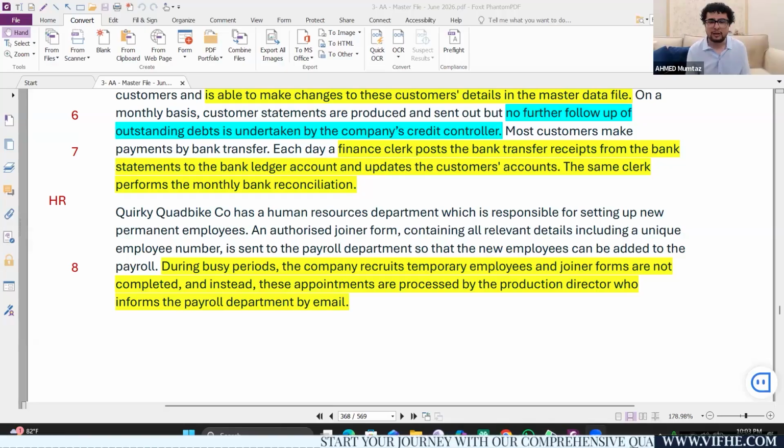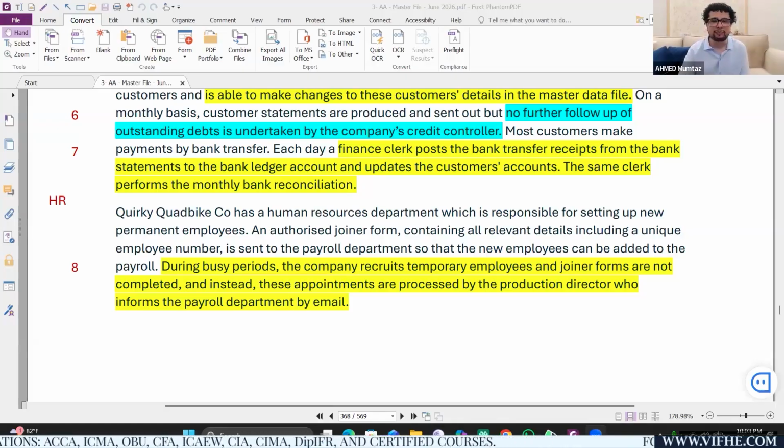Simply, what is going to be the test of control? If this bank reconciliation is performed on a monthly basis, I will simply select a sample of monthly bank reconciliations. I will trace who performed the bank reconciliation. It has to be someone other than the clerk, and who actually reviewed it. Just this will confirm whether the control is operating effectively or not.